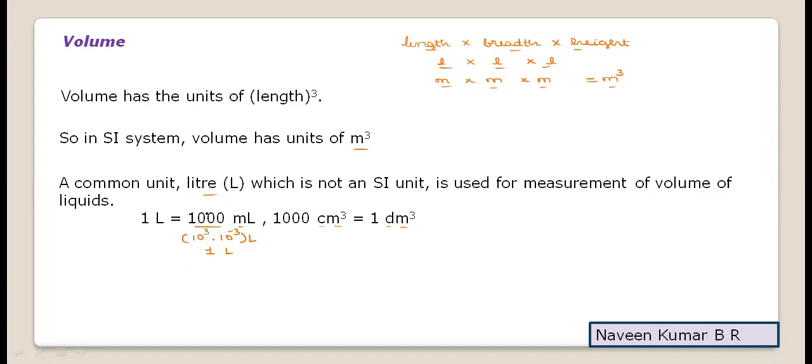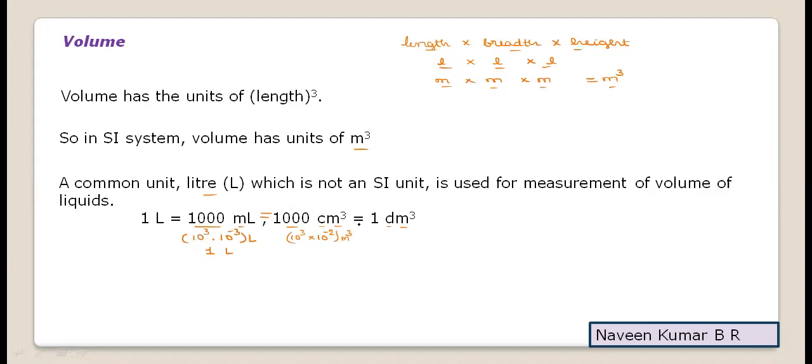Now 1000 ml will be equal to 1000 centimeter cube. Instead of writing that, we know 1000 is 10 to the power of 3. Centi is 10 to the power of minus 2, so now it will be 10 to the power of plus 1.